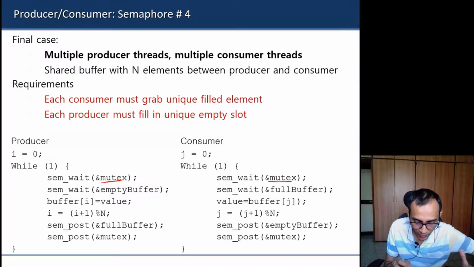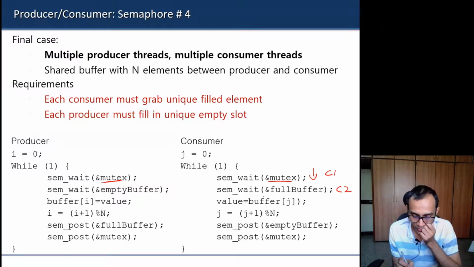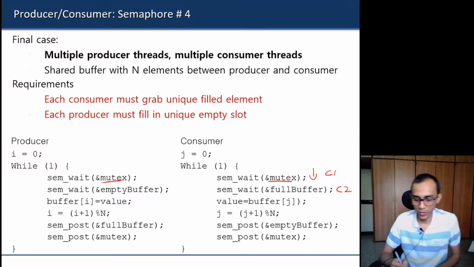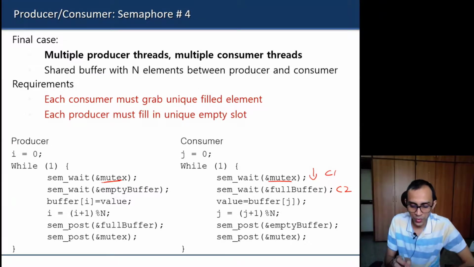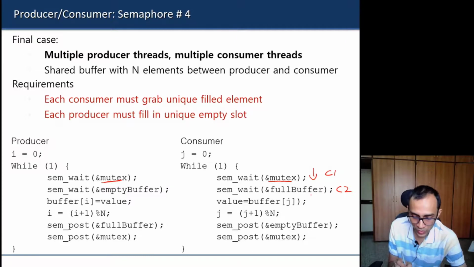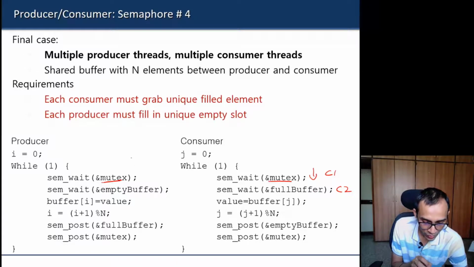So consider the scenario where the consumer runs first. Initially the buffer is empty, so the consumer runs first and acquires the mutex lock. It runs this part, then it waits on the full buffer. Because the producer has not yet run, the buffer will be empty, so the consumer will be put to sleep. Now the producer gets a chance to run. It can fill the slot and give a signal to the consumer.